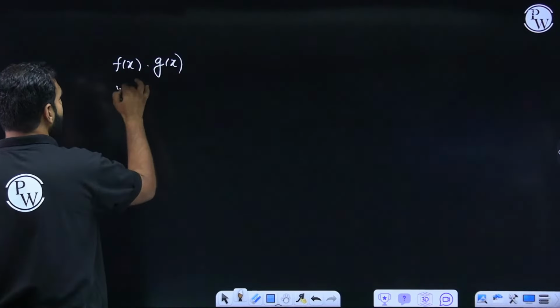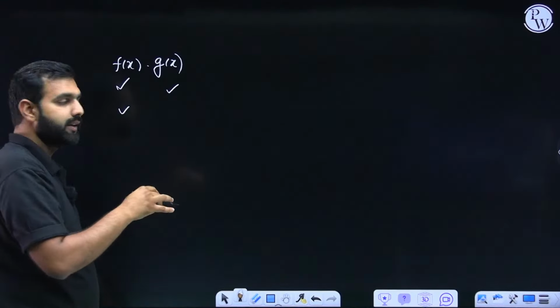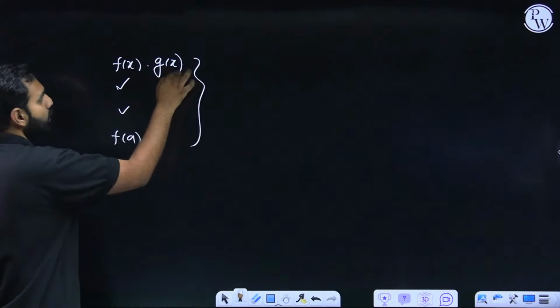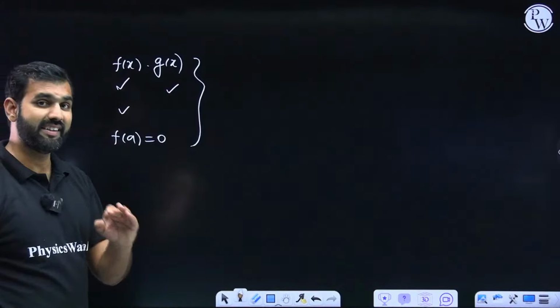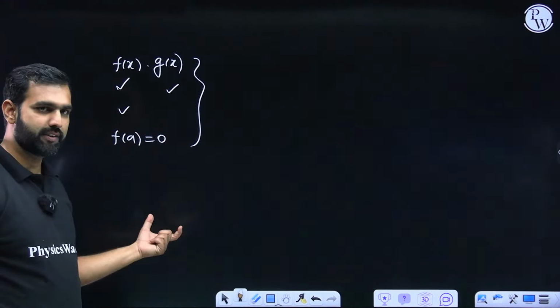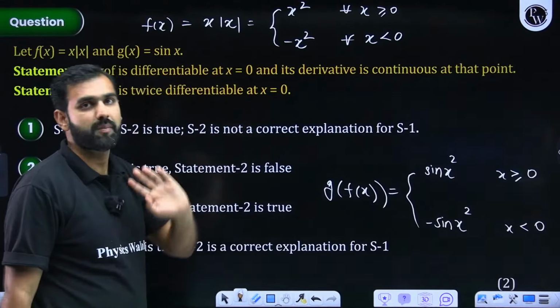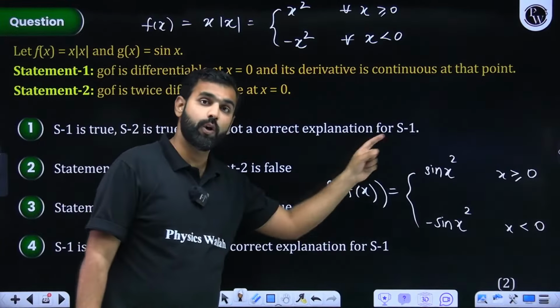If we have f of x to be continuous and differentiable, but g of x is continuous only, but at that point f of a is found to be 0, in that case we need not talk about the differentiability of g of x, and we say that f of x into g of x is differentiable at a. Do you remember we had a discussion on this, all the participants? So on the basis of that, I can say x mod x is differentiable at 0. Sin x is already differentiable at 0, so their composition will also be differentiable at 0.